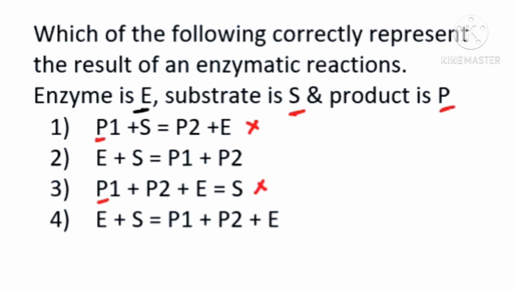You know very well enzymes help in speeding up the reaction and are never consumed. So the enzyme should be written on both sides of the equation. It will combine with the substrate and after making the product it will be released also. Here I find the enzyme present on both ends, so my answer will be the fourth option.